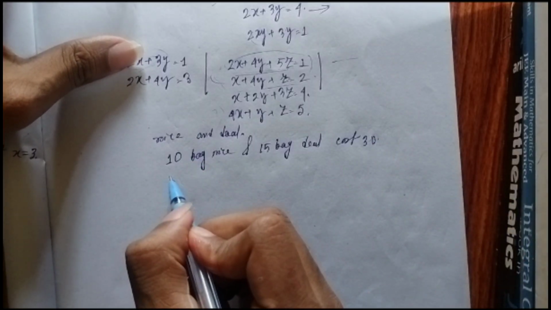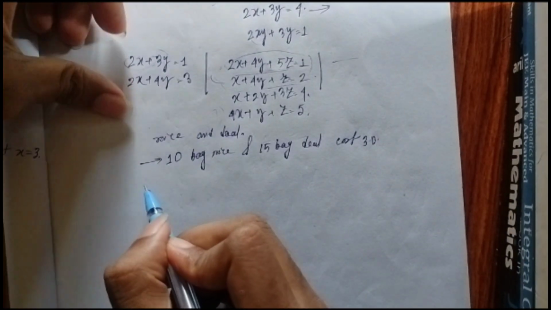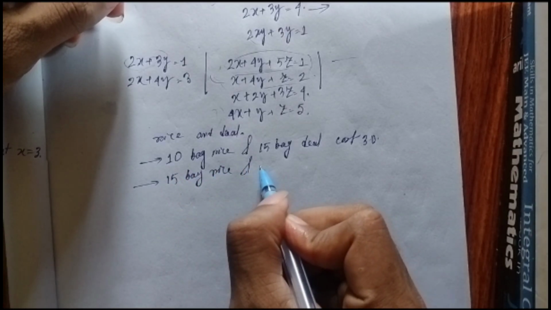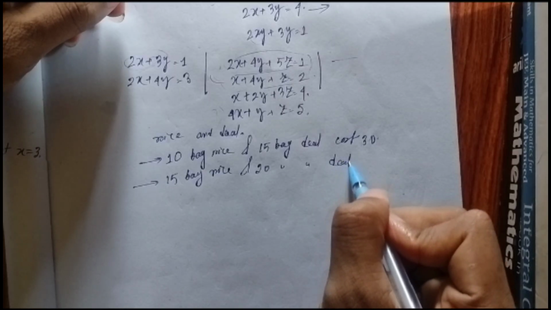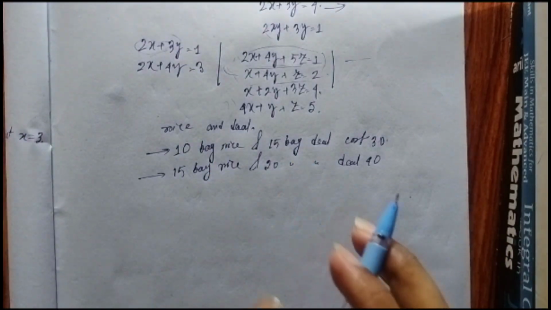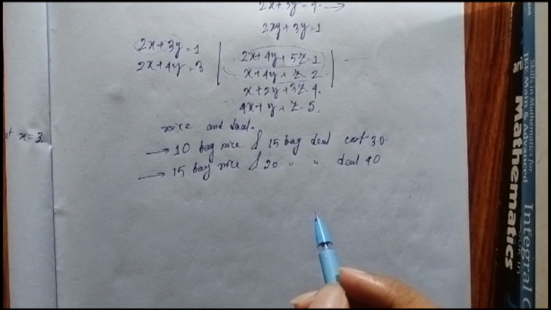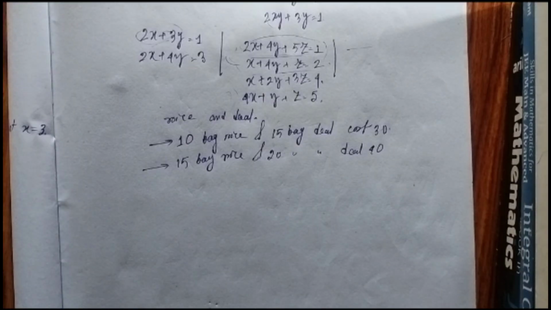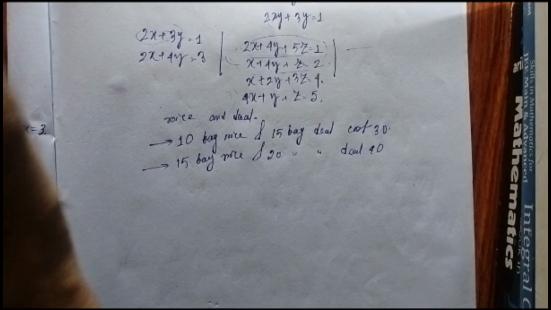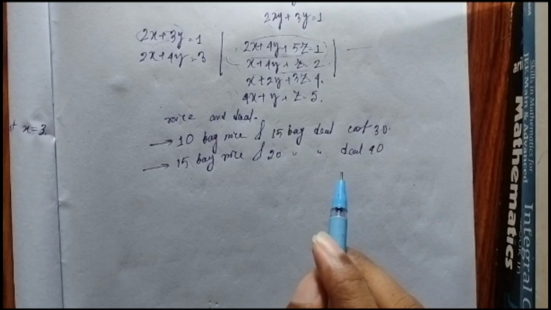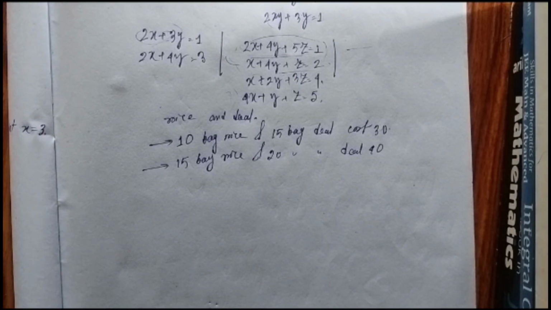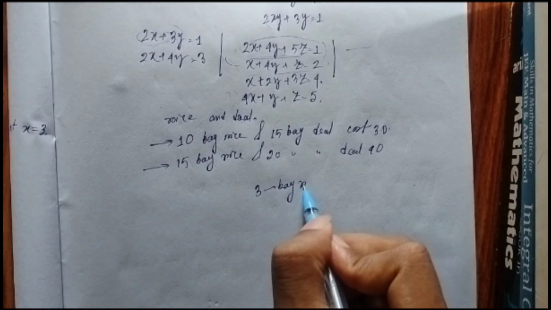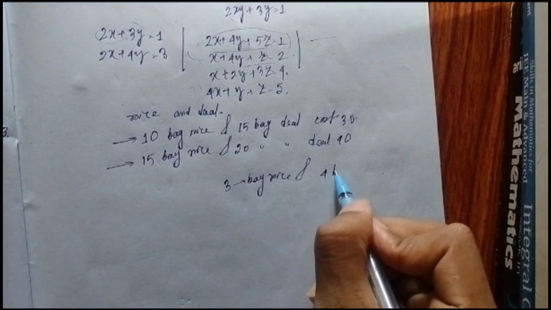And there is another offer one can buy: 15 bags of rice and 20 bags of dal cost 40 rupees. These are the two deals you do with your customers. I mean, these are the two combo offers you have. You don't sell a bag of rice or dal individually; you sell in combos. So after selling, you ultimately end up with, let's say, three bags of rice and four bags of dal.